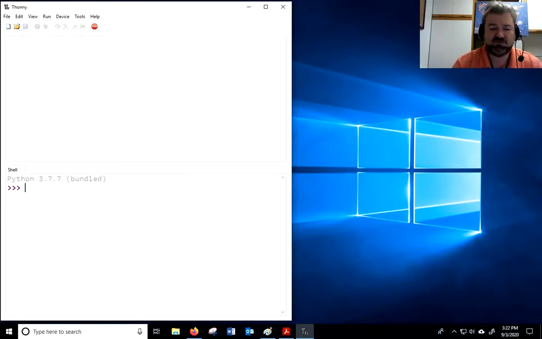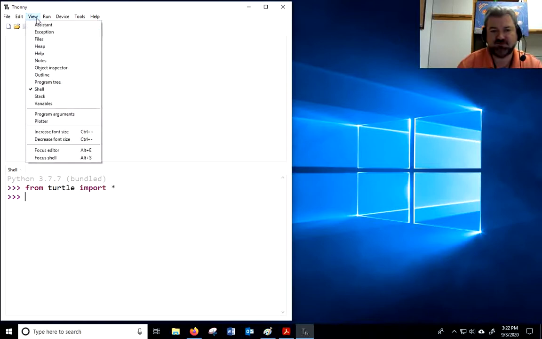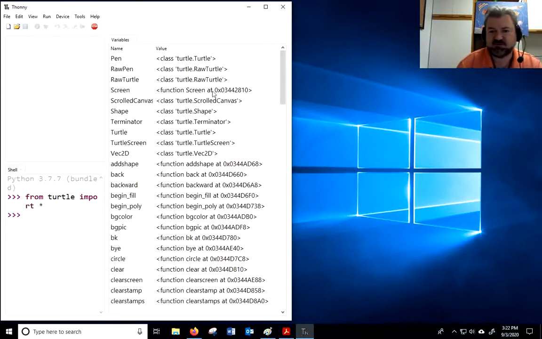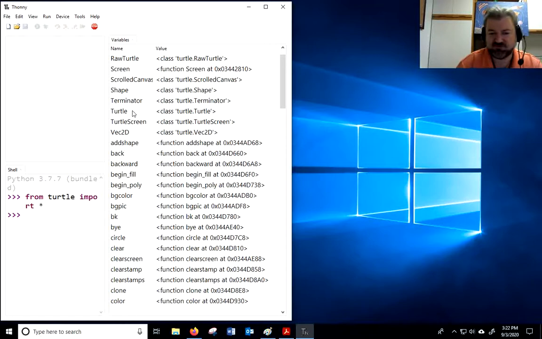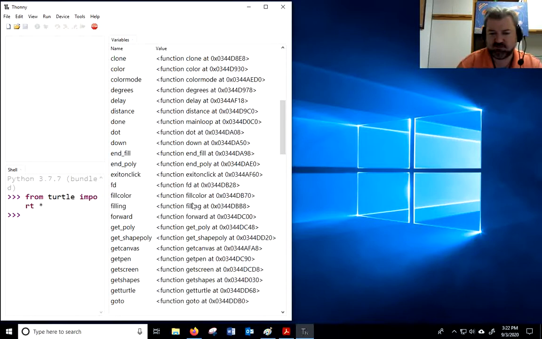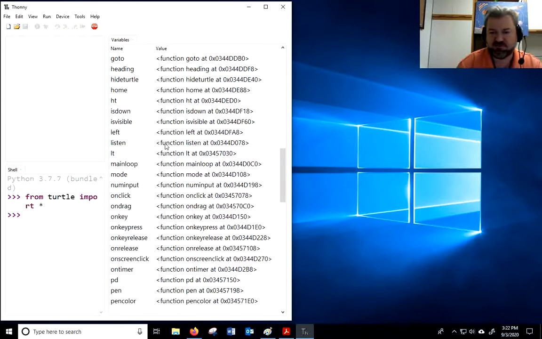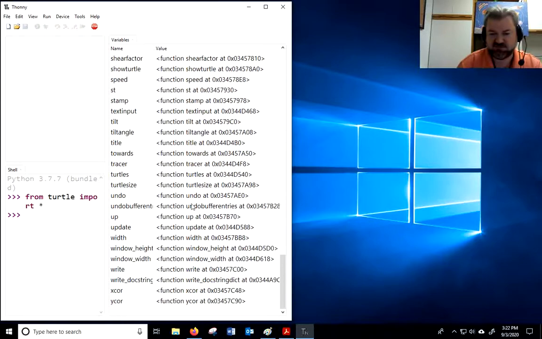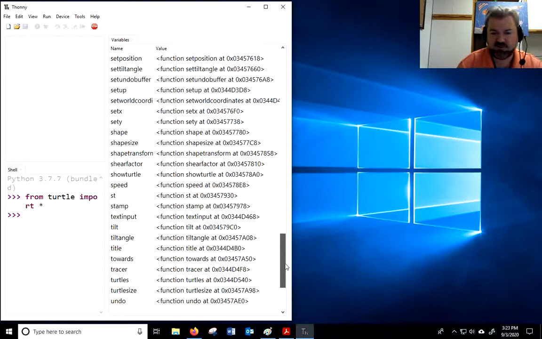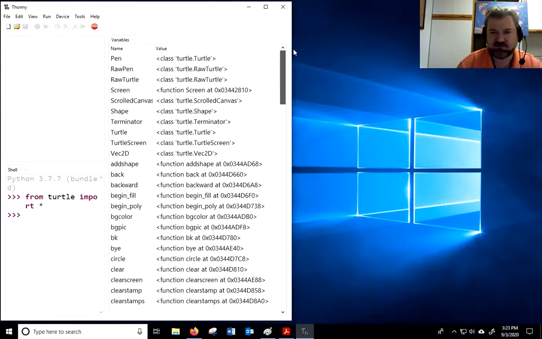When we say simply from turtle import star, and I'm using the shell here, we imported a lot of different things. If I view my variables here, I might be able to even look at them. These are all the different things that we just inherited that we can use. You'll see these words function here, and these are all things that if I just call them, they do it. One of them that I want to use though is a special thing, and that's called a class.